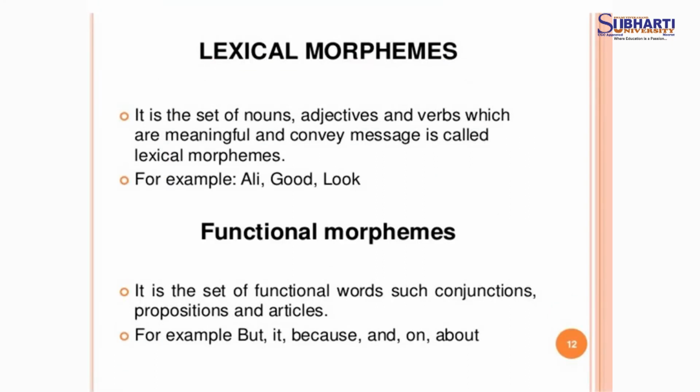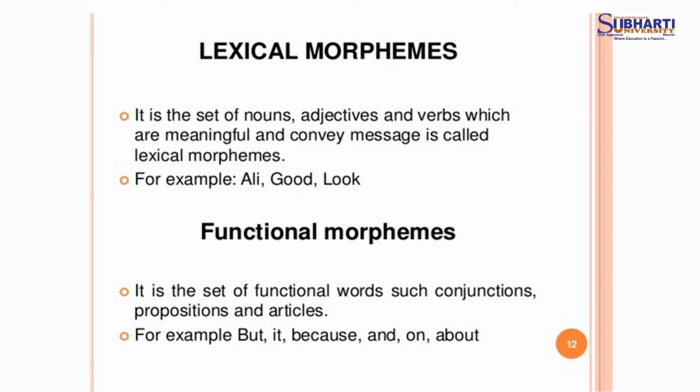Now, the third one is lexical morpheme. Lexical morphemes are what? It is the set of nouns, adjectives and verbs which are meaningful and convey a message, called lexical morphemes.